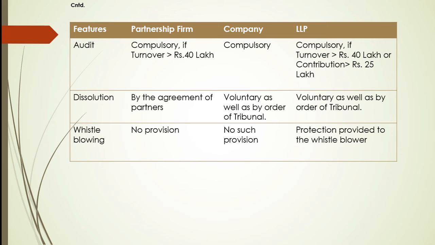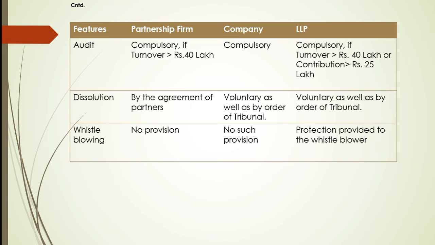The audit of partnership firm is compulsory if their annual turnover is above 40 lakh. Whereas the audit of the accounts of a company is compulsory in all the situations. Next is the audit of the accounts of LLP is compulsory if their turnover is above 40 lakh or the contribution by the partners exceeds 25 lakh. So we can say this feature of audit of the LLP is somewhere similar to the partnership firm.